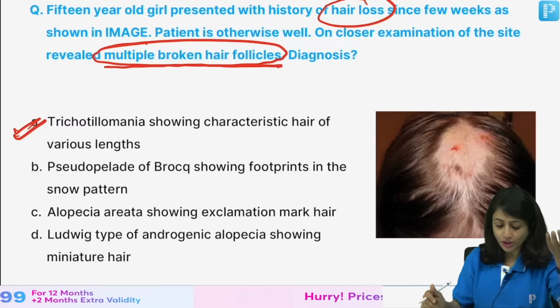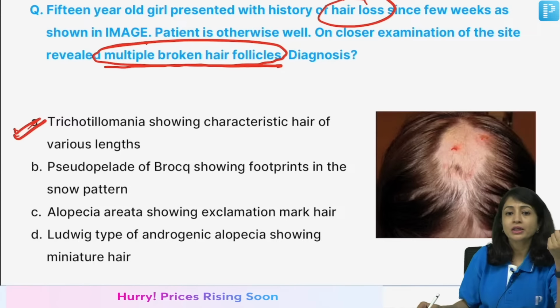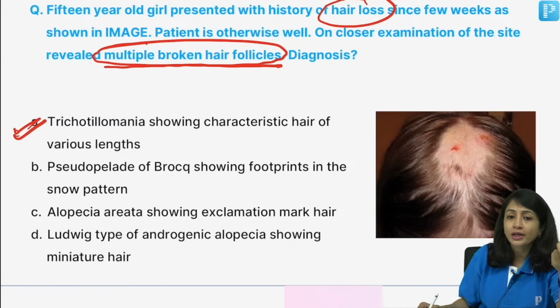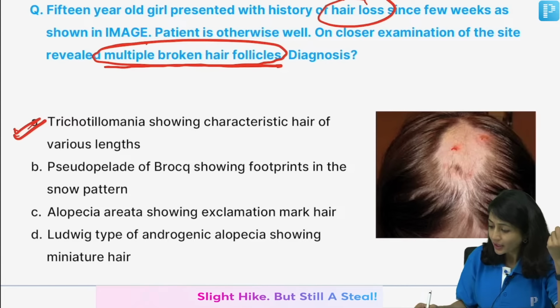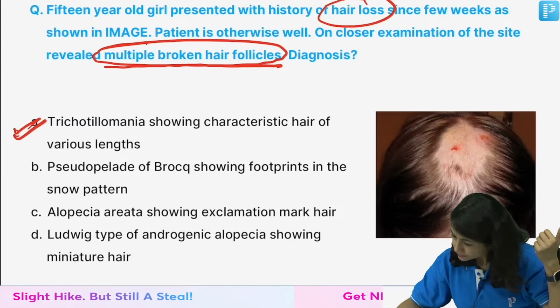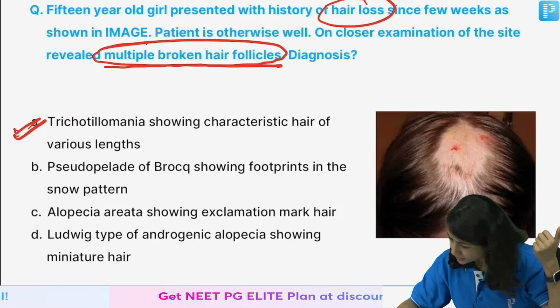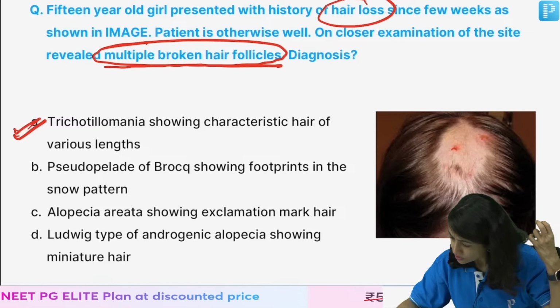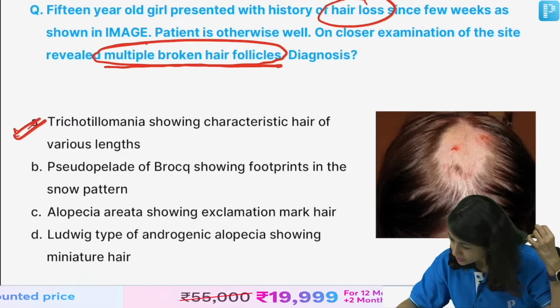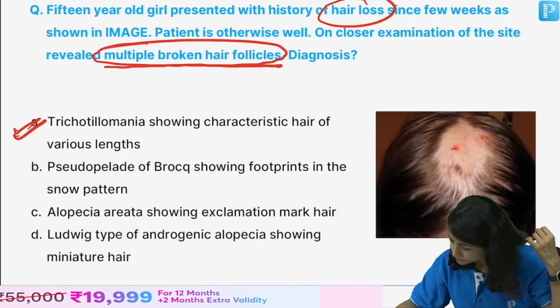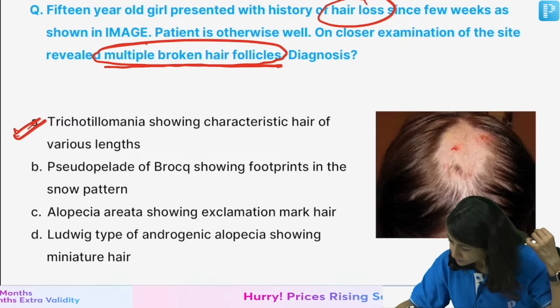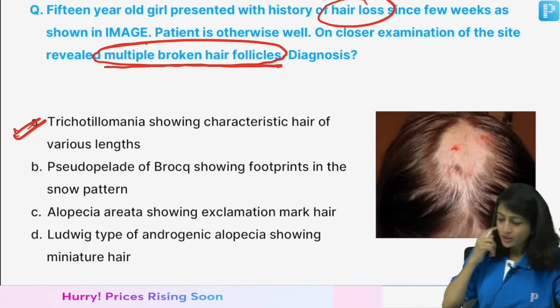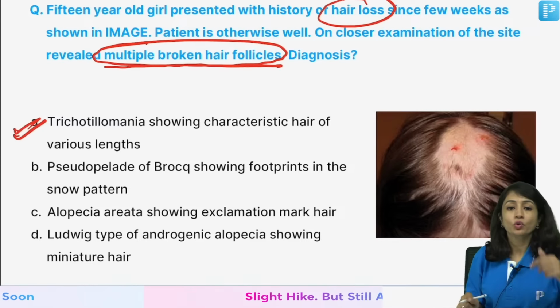I'll just show you the images. So trichotillomania shows hair of various length. Along with that, what can you see? Okay, incomplete hair loss. Just looking at the various questions that you've posted. Okay, so good. So I'm going to deal with all of these questions.